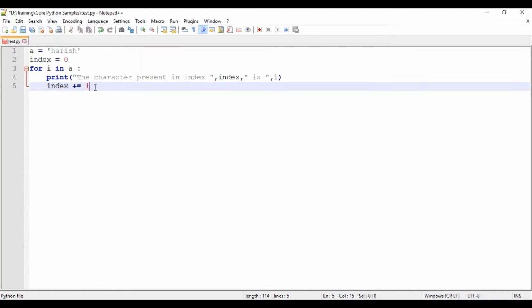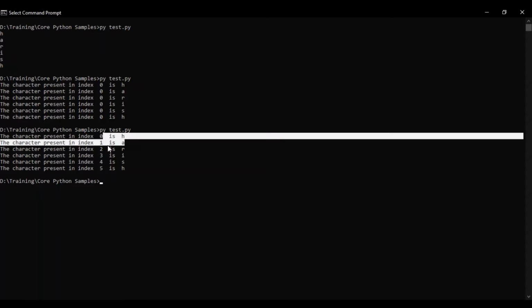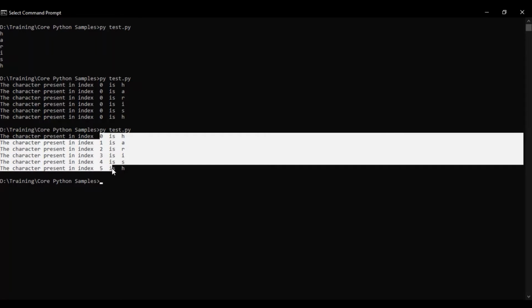Now I would save this code and then run the application. So you can see the character present in index 0 is h, 1 is a, 2 is 3. So like this we will be getting the character that is present in the particular index.